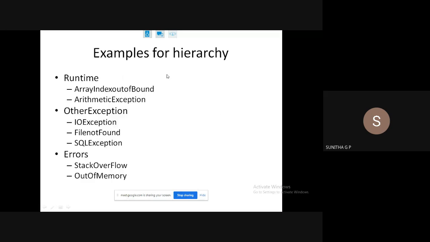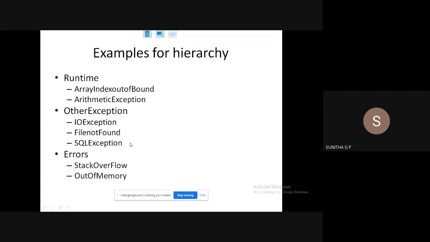So this is an example in that hierarchy. For the different types, under runtime, array index out of bound is a runtime exception. Arithmetic exception is a runtime exception. These are the types given.